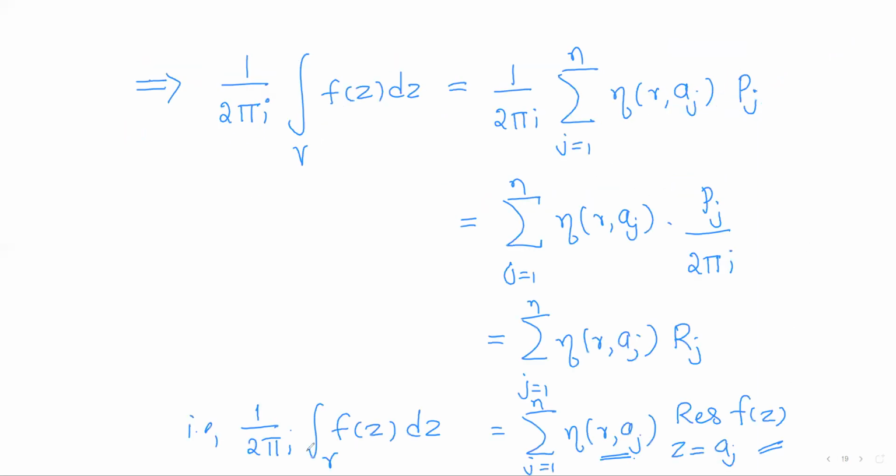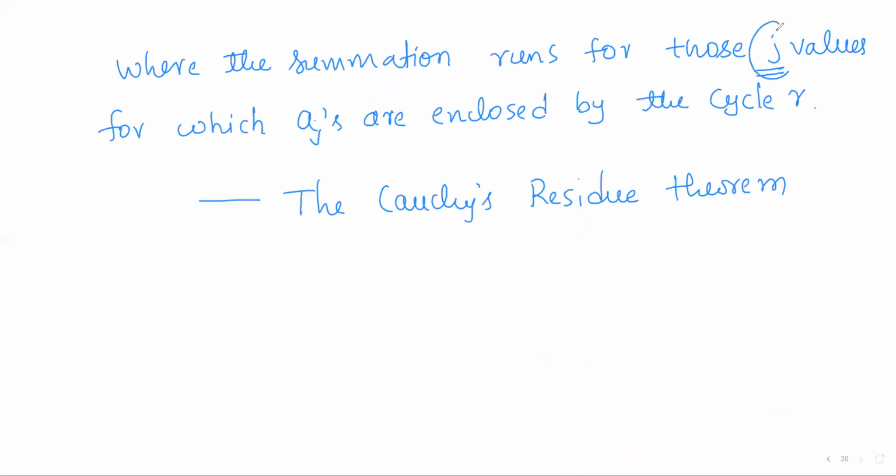So we got the result, right? 1 by 2 pi i integral f of z dz over gamma is the summation eta gamma aj into residue of f of z at z equal to aj, where j runs from 1 to n. And we have taken only those j values for which the index is non-zero. So this completes the theorem.